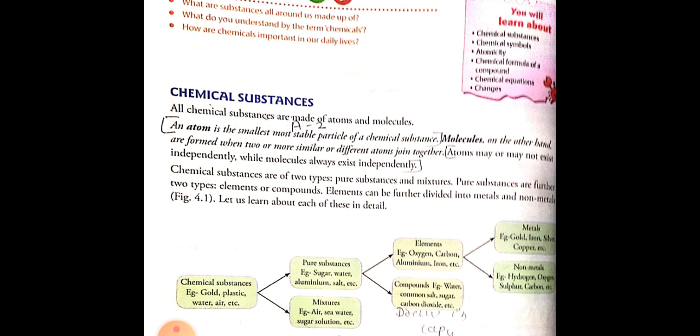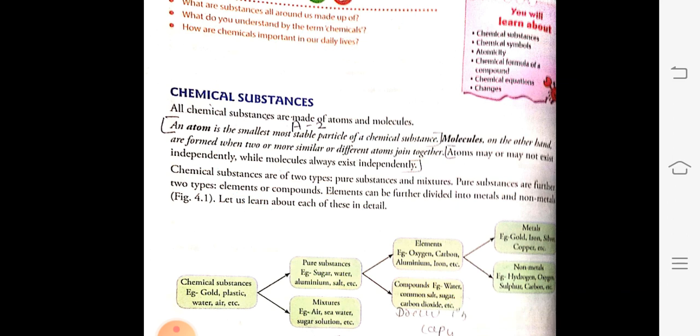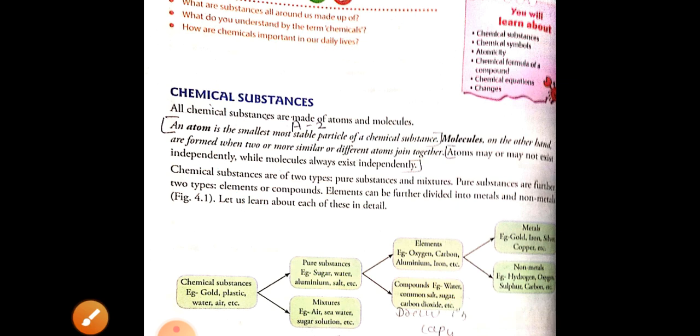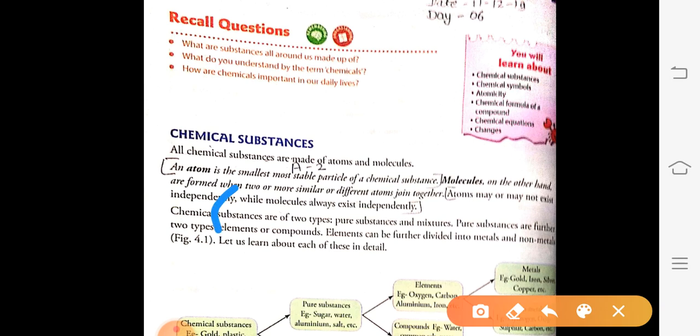So let us know what is the difference between an atom and a molecule. An atom is the tiniest particle of a substance, or the smallest stable particle.